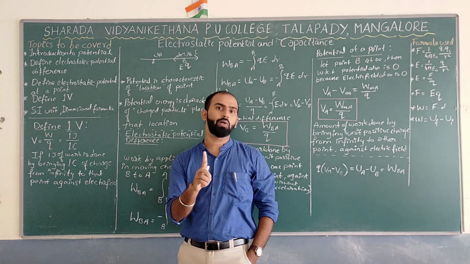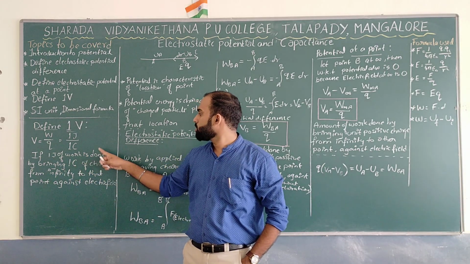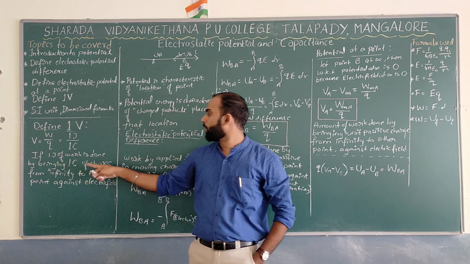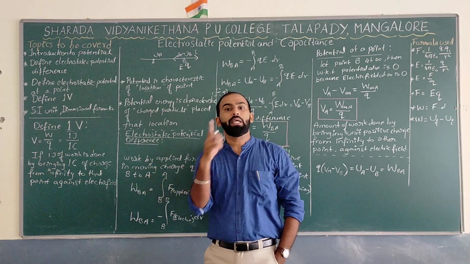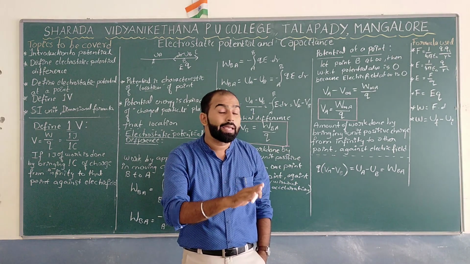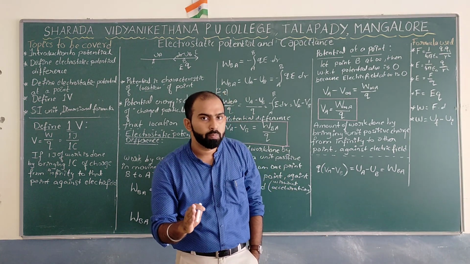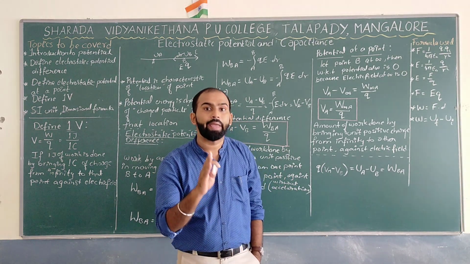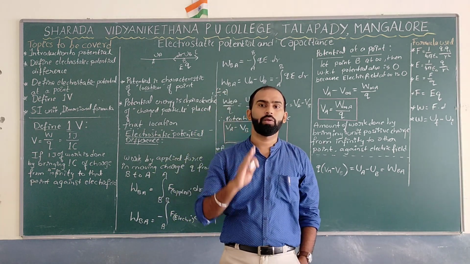If 1 joule of work is done by bringing 1 coulomb of charge from infinity to this particular point, and this process should be against the electric field, then the potential is 1 volt.